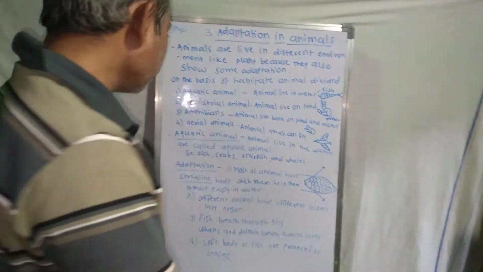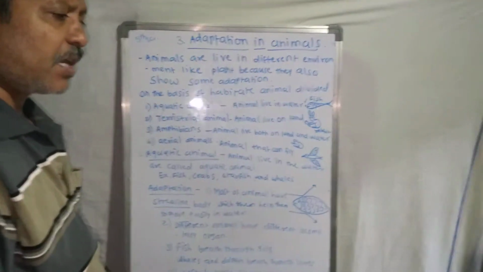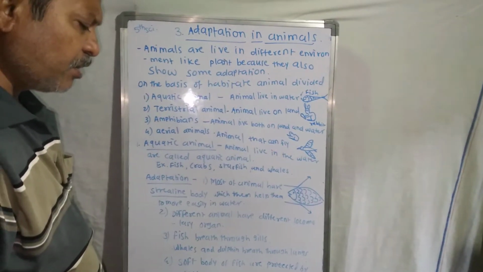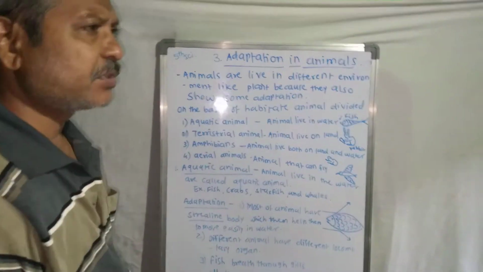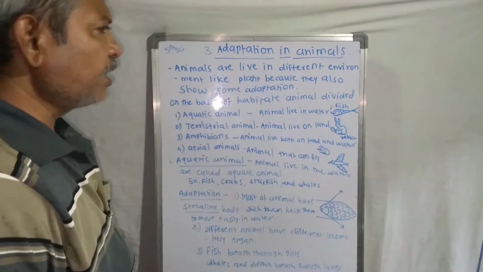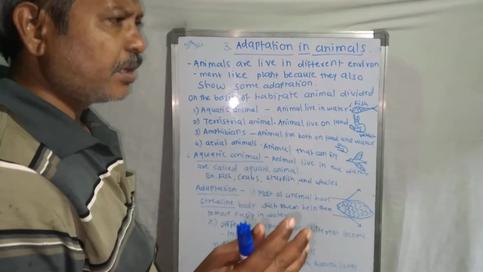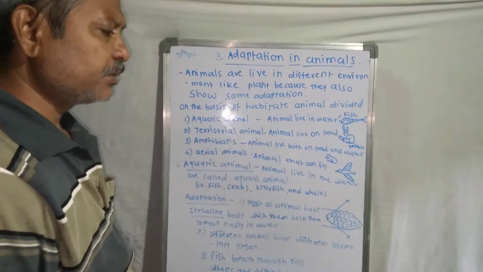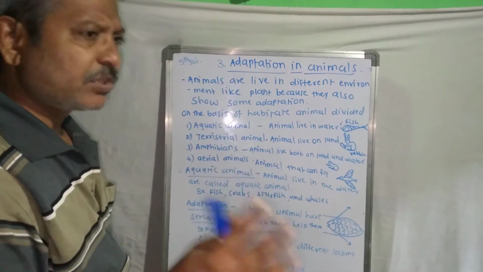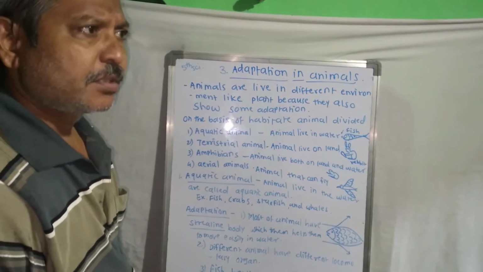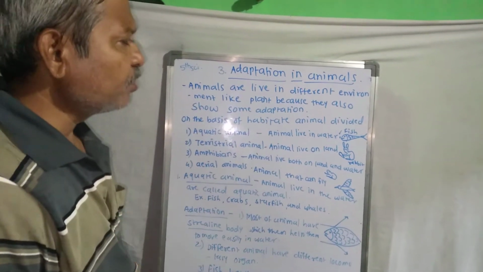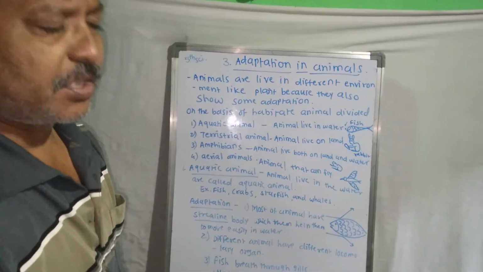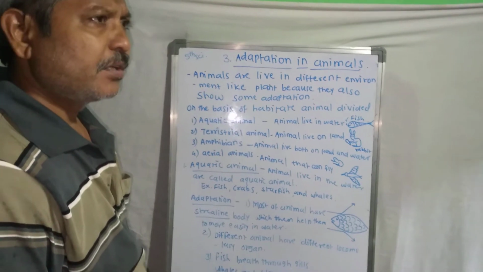When we look at the animals around us, we see various kinds of animals, and they grow in different conditions also. So for that purpose they make some changes. Like plants, animals also make changes in their structural and functional behavior.